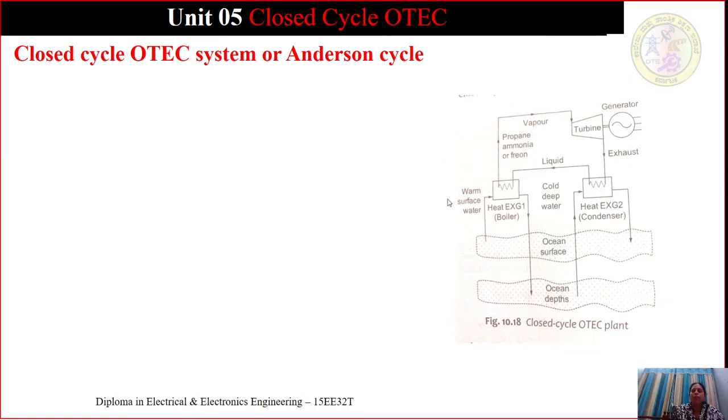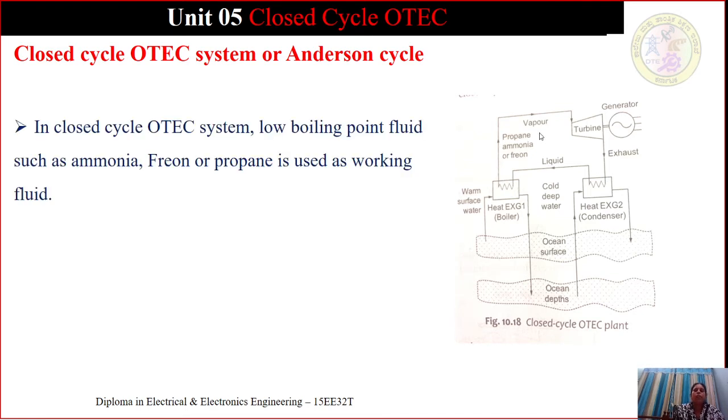I'm going to explain the step by step process of what happens in this closed cycle OTEC. In the closed cycle OTEC, a low boiling point fluid, such as ammonia, freon or propane, is used as the working fluid.